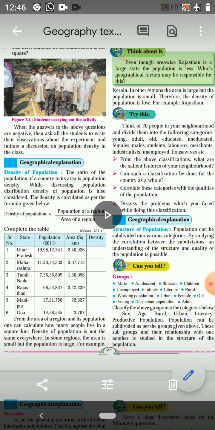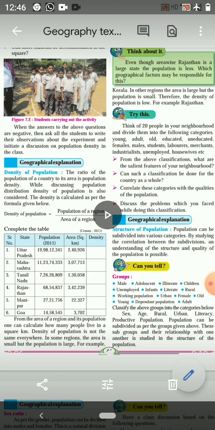If not 20, take 10 people in your area and conduct this survey. You need not go from place to place. You can jot down points from one particular place also.